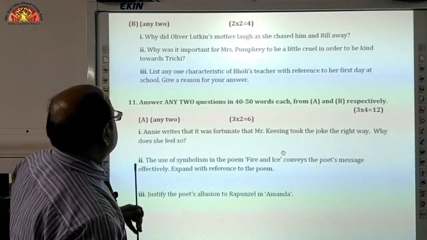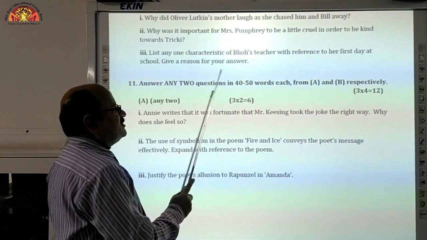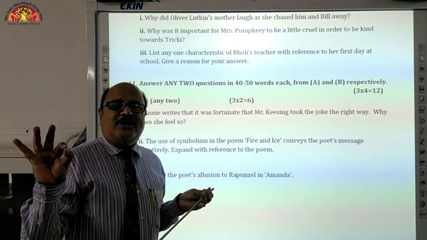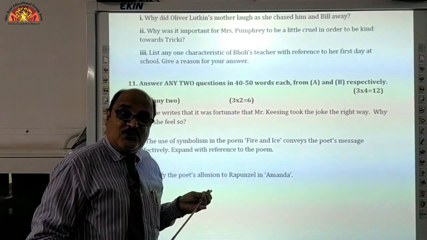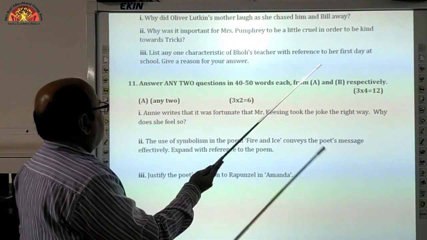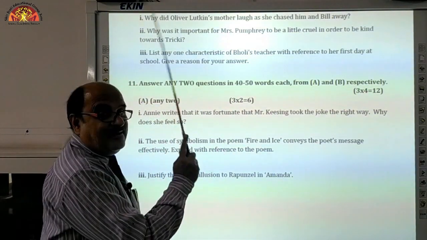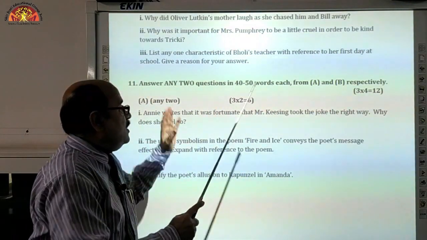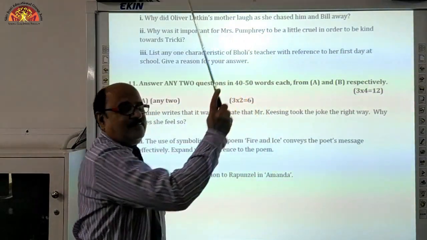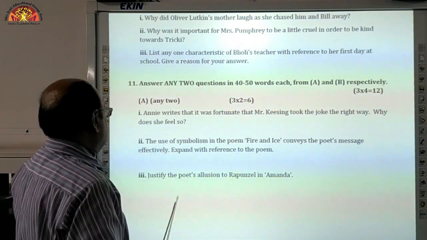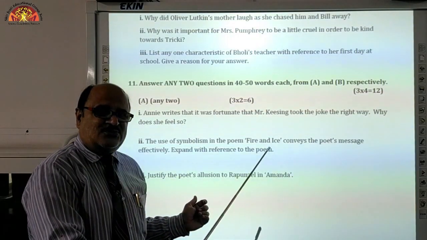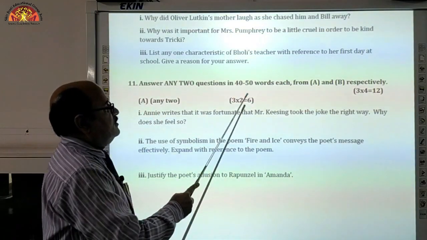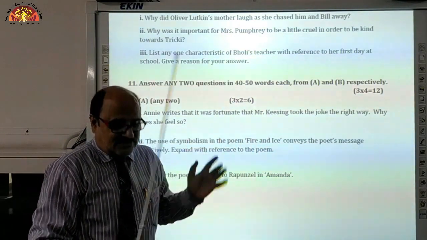Right. So, next question number 11 is answer any 2 questions exactly in the same way as question number 10 was there. So, no difference is there. So, it should not be confusing to you, right students? So, again the same 2 parts are there, but earlier 2 into 2 was there, but now 3 into 2, right students? So, 6 plus 6 is equal to 12, okay? So, these questions are there and you have to go through these questions, and accordingly, once again let me remind you, word limit is very much important. They are carrying more marks, it means word limit is also different.